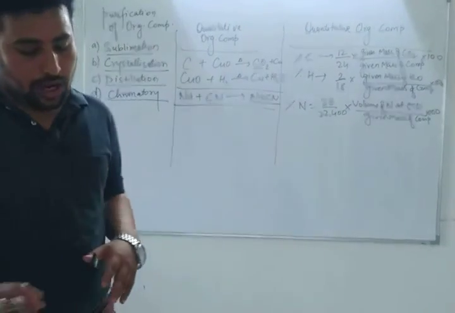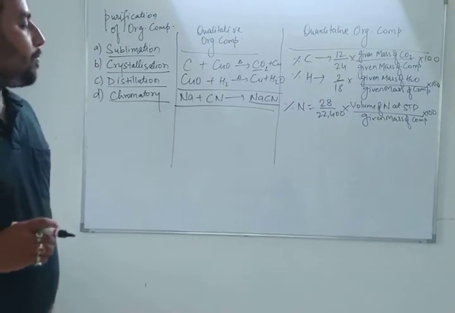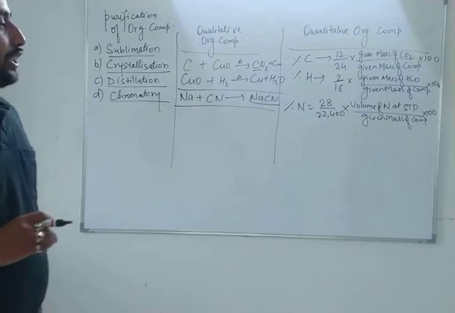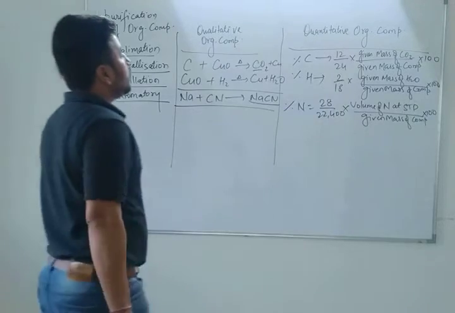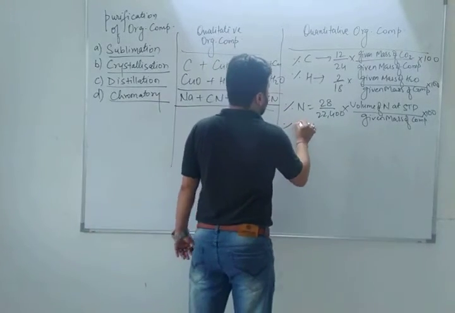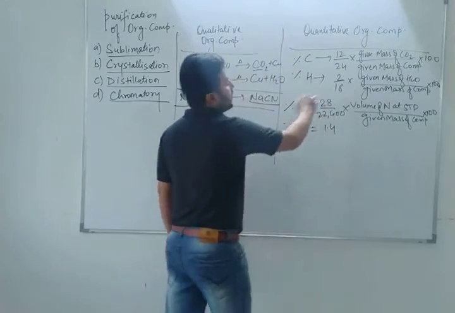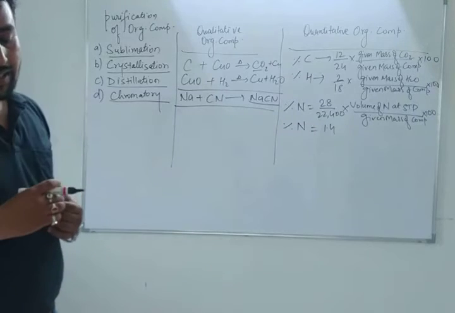In Kjeldahl's reactions, the percentage of nitrogen will be calculated as 1.4 into molarity of acid into volume of acid used into basicity upon mass of the compound taken. The two methods for calculating nitrogen are Dumas' method, and the second one, which I am writing, is called Kjeldahl's method.